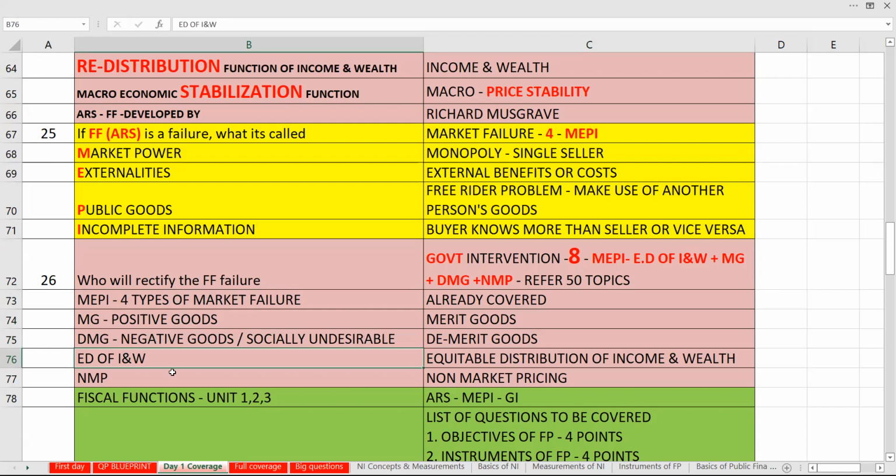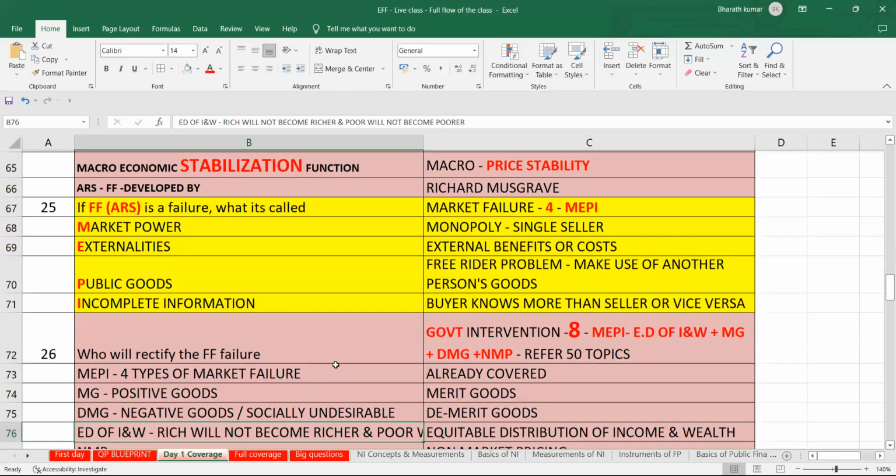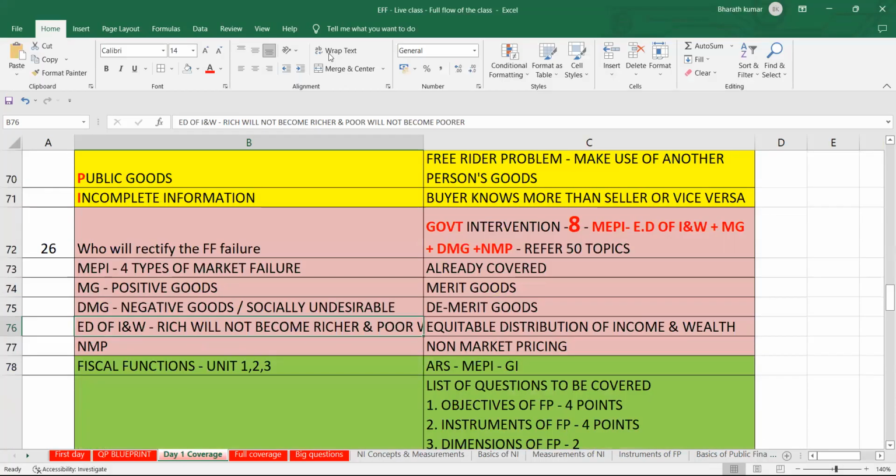Equitable distribution of income and wealth. That means what? Rich will not become richer and poor will not become poorer. So that's an easy way for you to understand. I will expand on this.